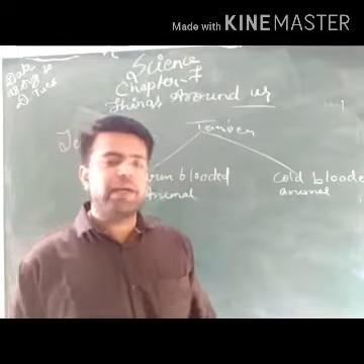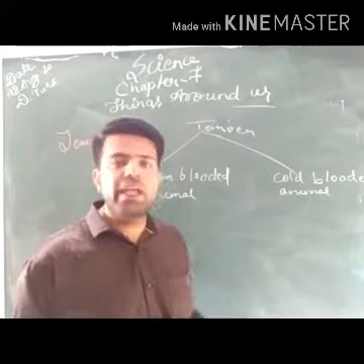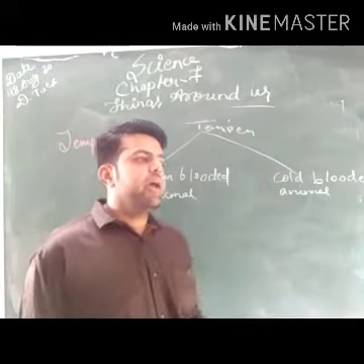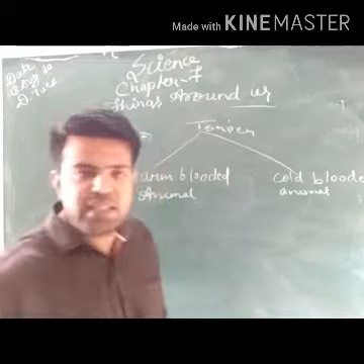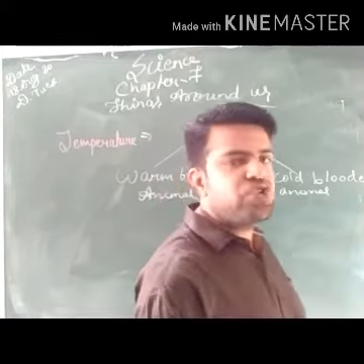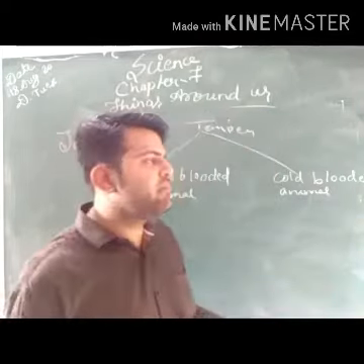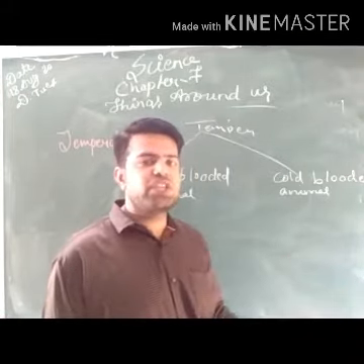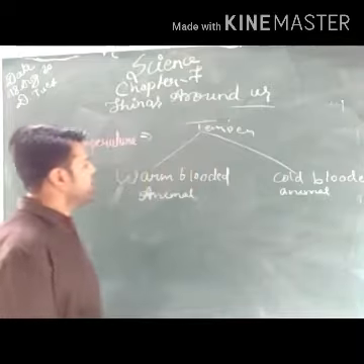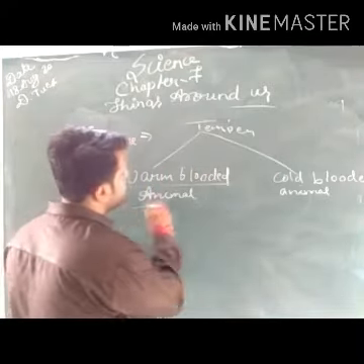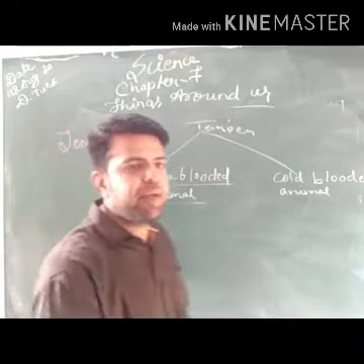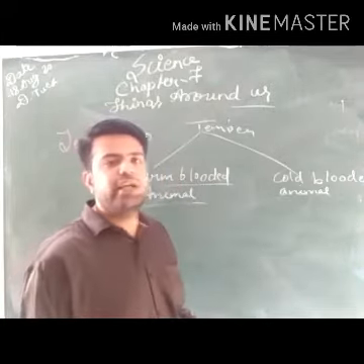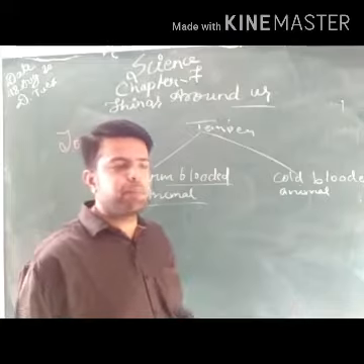Why are we called warm-blooded animals? Because our body adjusts or maintains its temperature even when there is a change in the temperature outside. Once again I am repeating, what are warm-blooded animals? The animals which maintain their body temperature though there is a change in temperature outside.